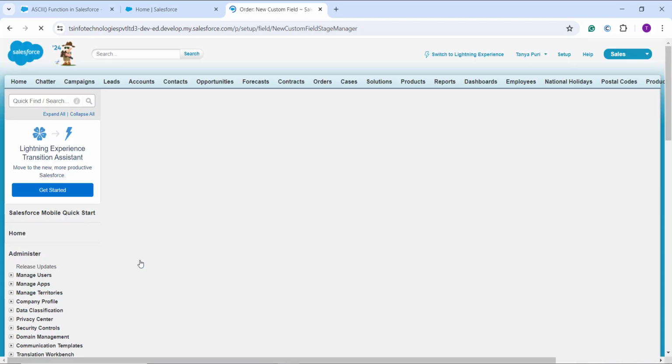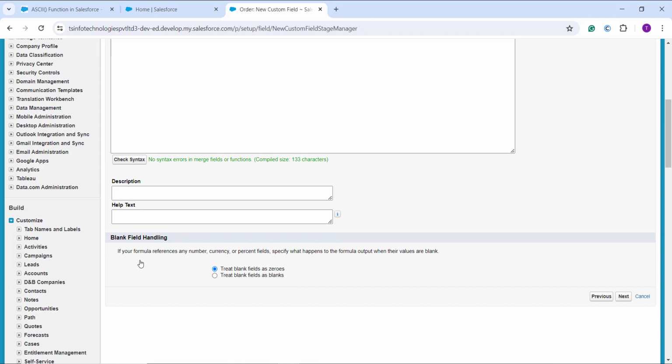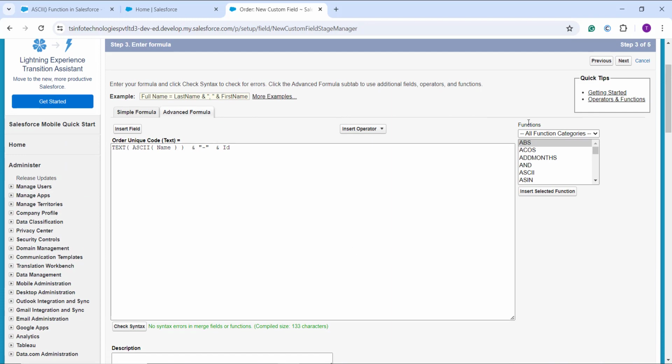I click on the check syntax. So here it is showing that there is no syntax error. So with this I have successfully created the formula using the ASCII function. Now I click the next button to proceed to the next step.